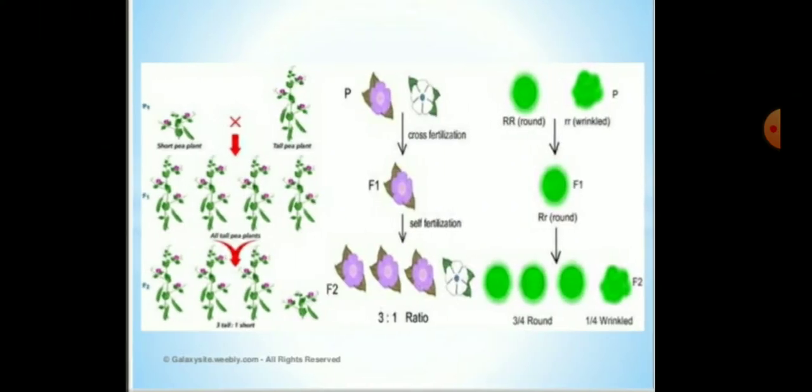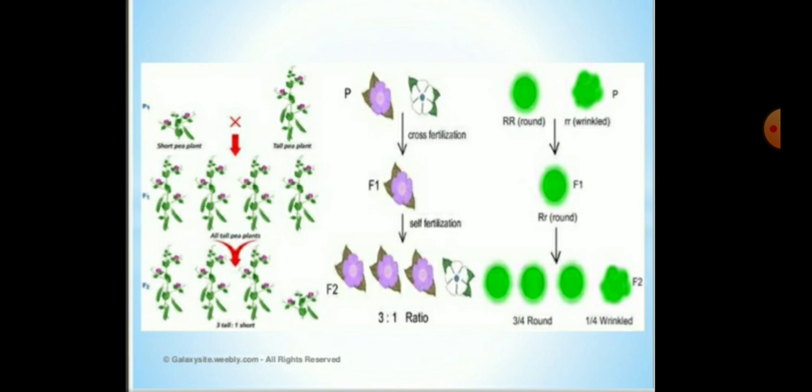So children, with the help of different examples, Mendel explained this monohybrid cross. The first diagram is of the tall plant and the short plant. The second is the color of the flower, purple and white. The third example is the seed, round seed or wrinkled seed. In these three experiments, the results are the same. In the F1 generation, all are tall plants, all have purple flowers and all are round-seeded plants.